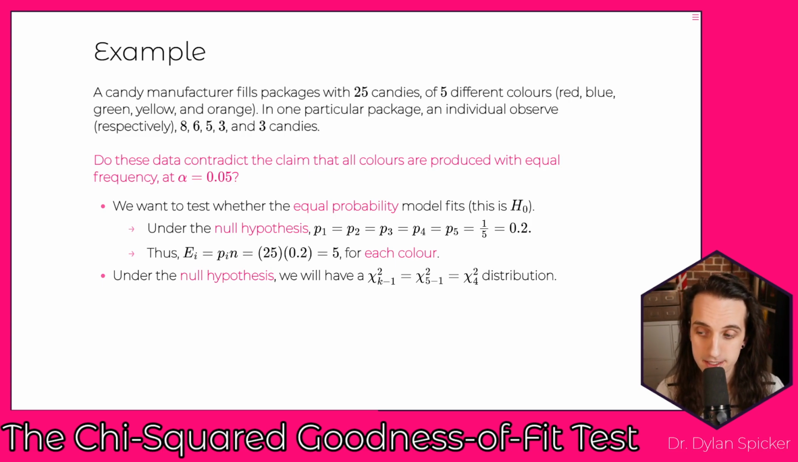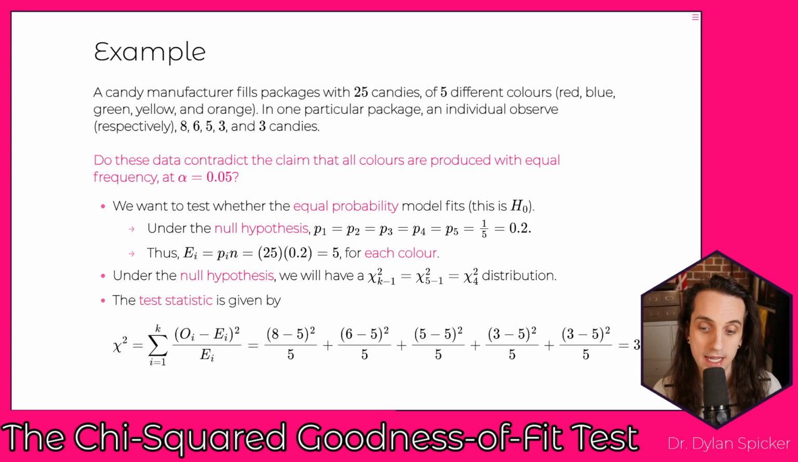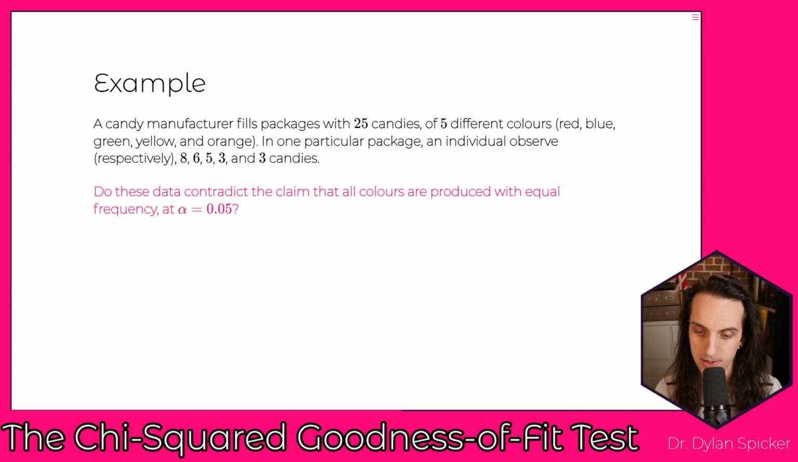There are 5 categories. And so then we get the chi-squared test statistic is going to be the sum of the observed minus the expected over the expected, right, where you're squaring the numerator. So 8 minus 5 squared over 5, 6 minus 5 squared over 5, 5 minus 5 squared over 5, 3 minus 5 squared over 5, and 3 minus 5 squared over 5. We add that all up and we find a value of 3.6. Okay, and so our observed value is 3.6 here.